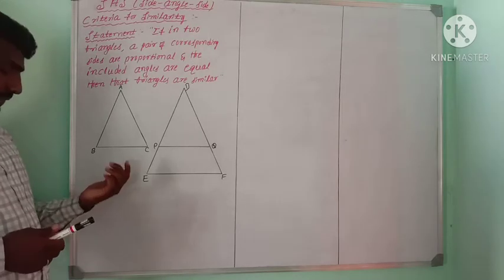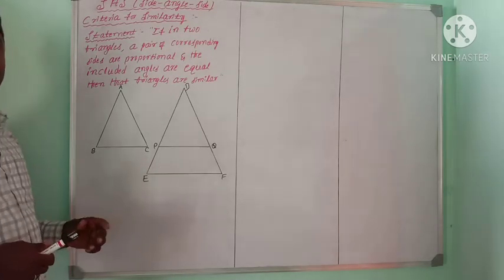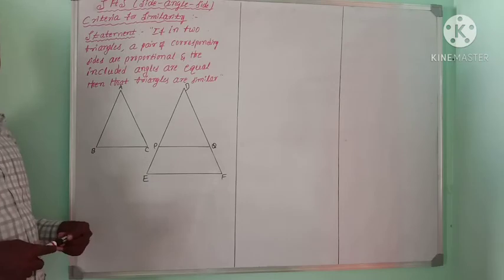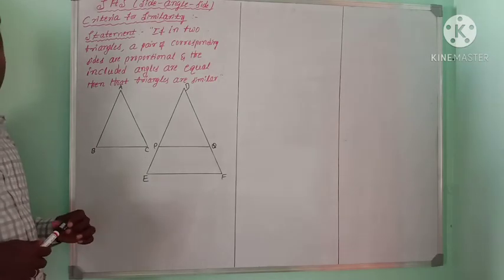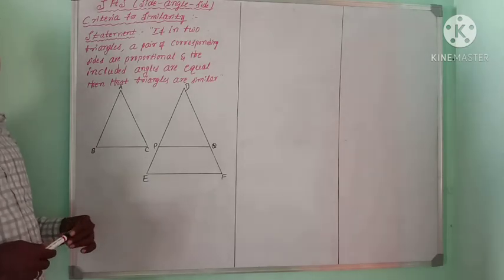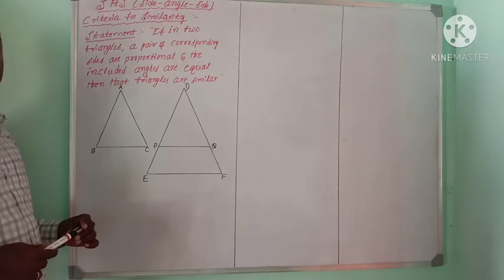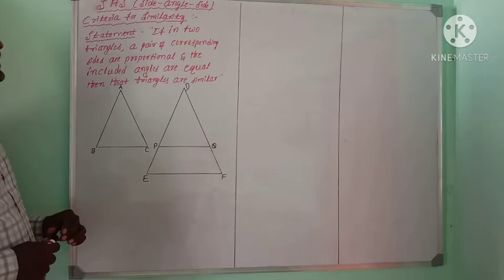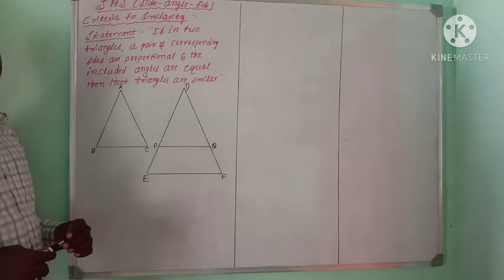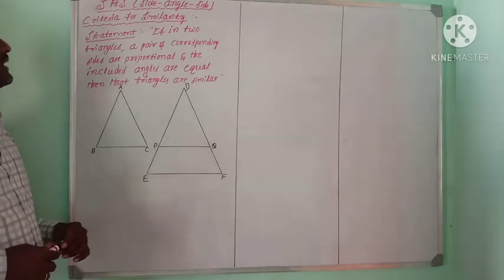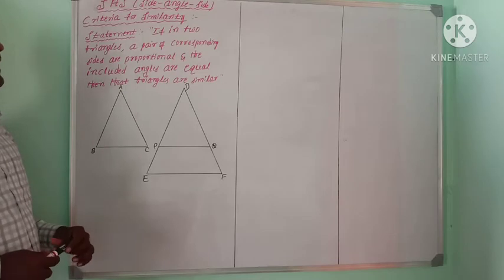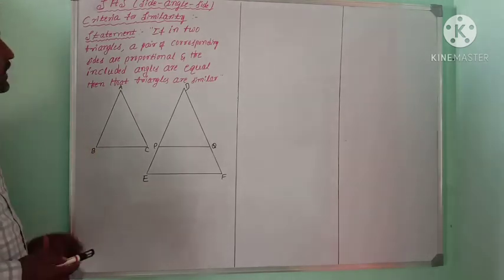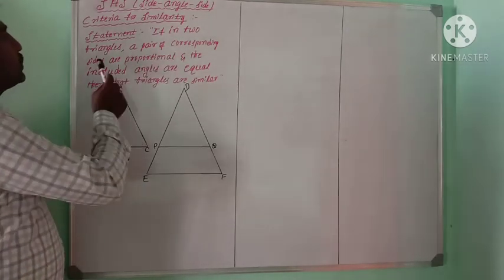We studied in the previous class two criteria: the angle criteria of similarity of triangles and the side criteria for similarity of triangles. In this class, you will study the SAS side criteria for similarity of triangles. The statement is like this: if in two triangles,